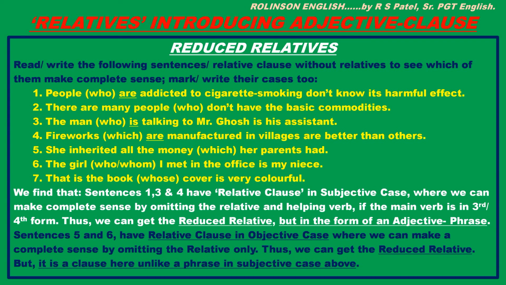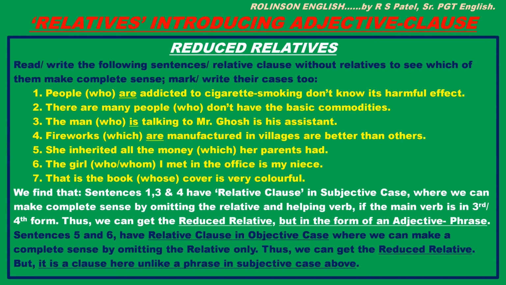Sentences 5 and 6 have relative clause in objective case, where we can make complete sense by omitting the relative only. Thus, we can get the reduced relative, but it is a clause here, unlike a phrase in subjective case above.